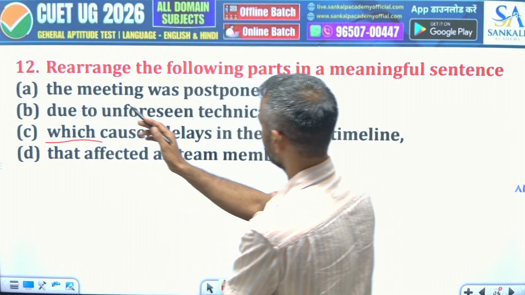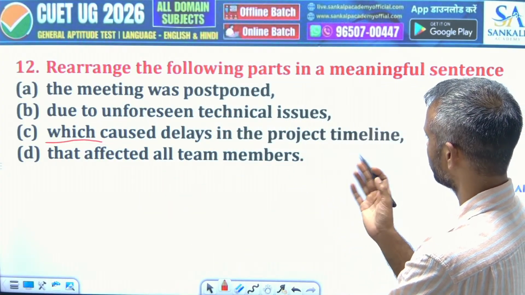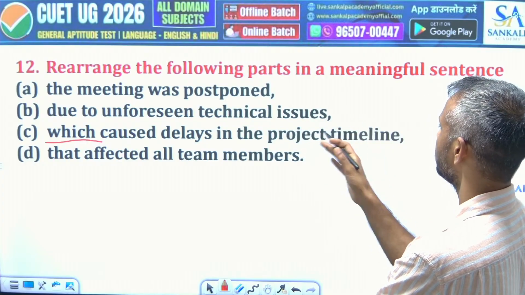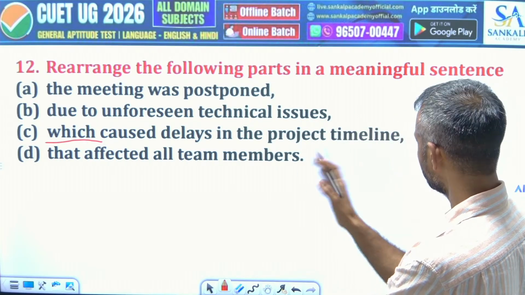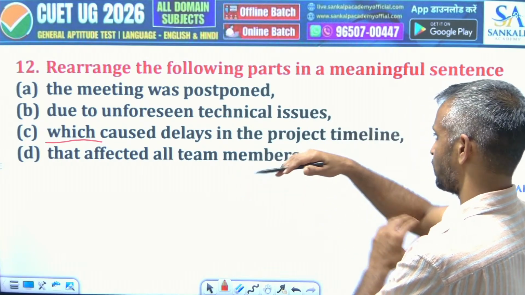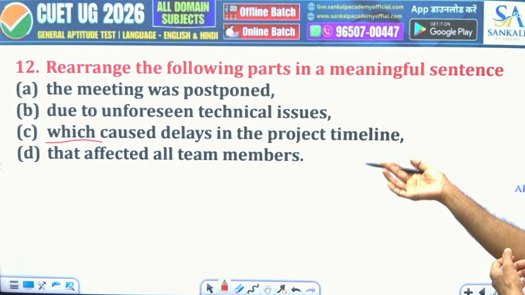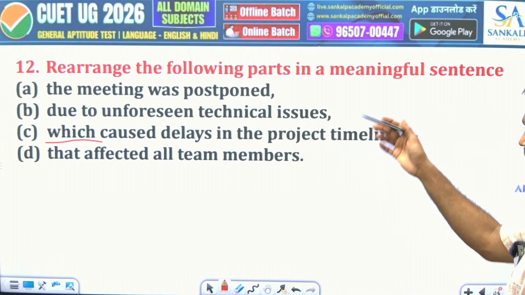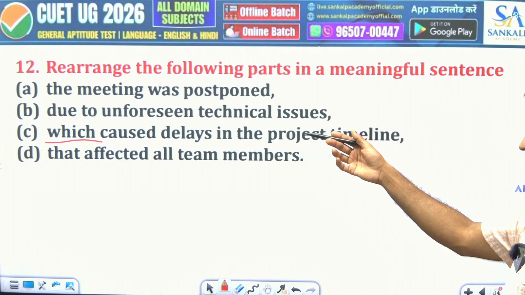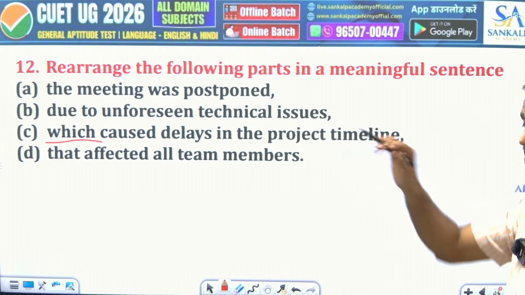this is the reason: due to unforeseen technical issues, the meeting was postponed. And it can be: the meeting was postponed due to unforeseen technical issues which caused this, which is referring to the whole situation, which caused delays in the project timeline that affected all team members. So it will go like this, right? Though sometimes, as I said, if B is first and A is there, that can also be correct.